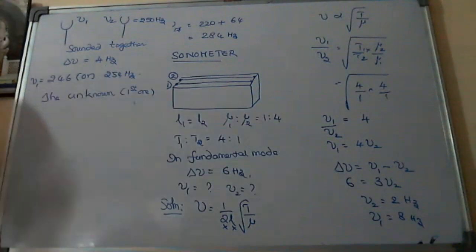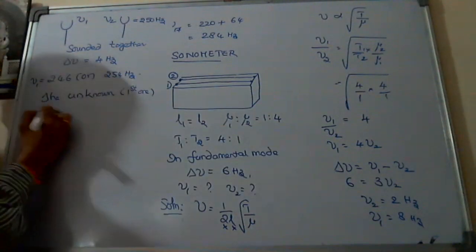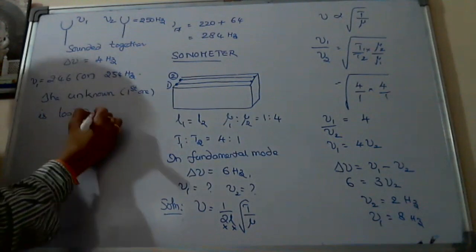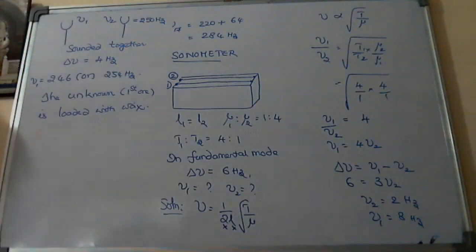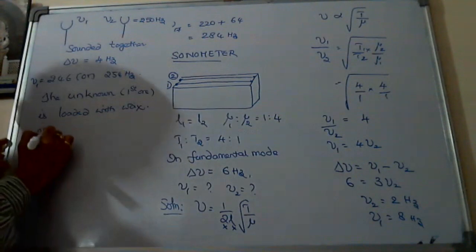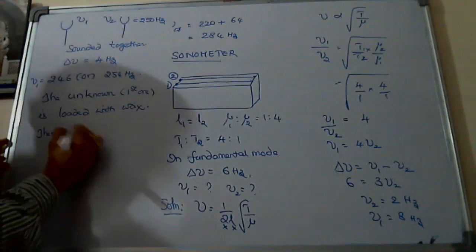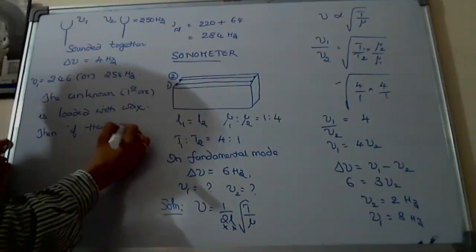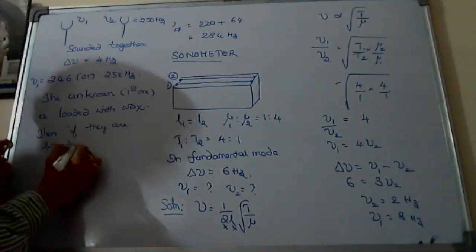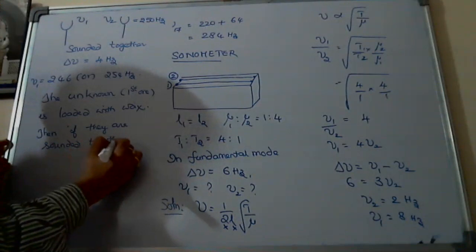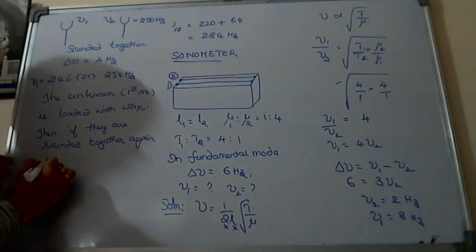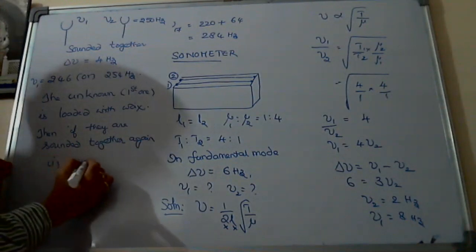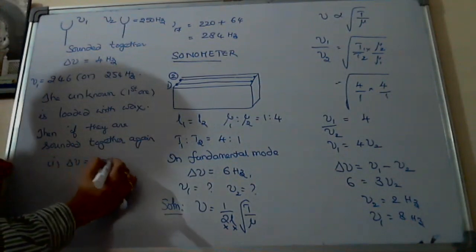The unknown tuning fork is loaded with wax. Then if they are sounded together again, they found in one case, suppose delta nu remains the same, meaning again 4.